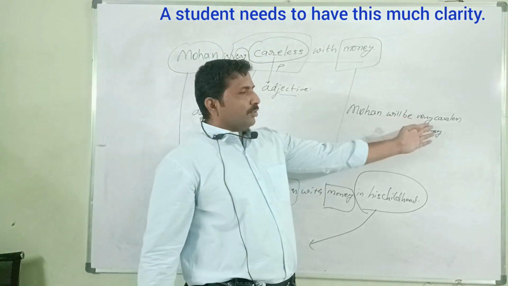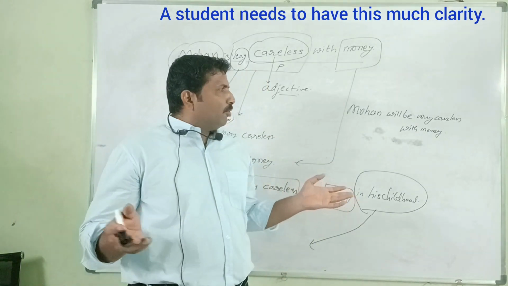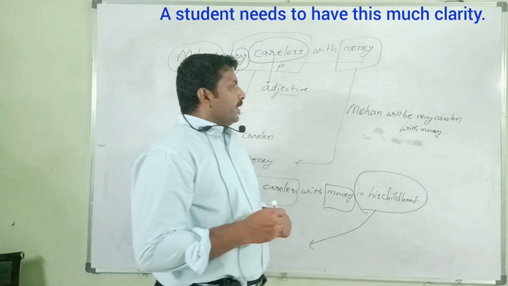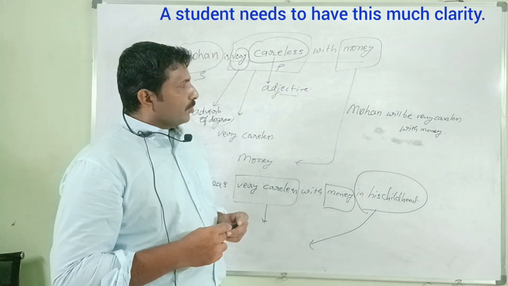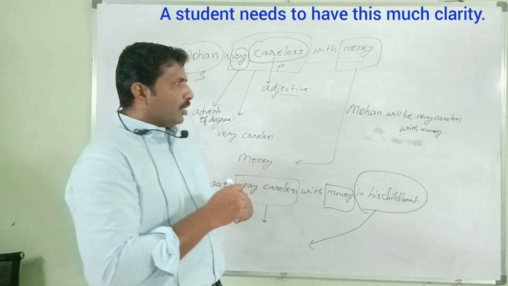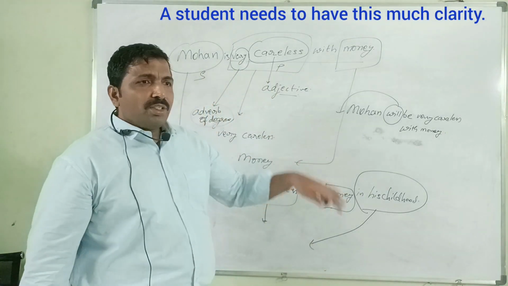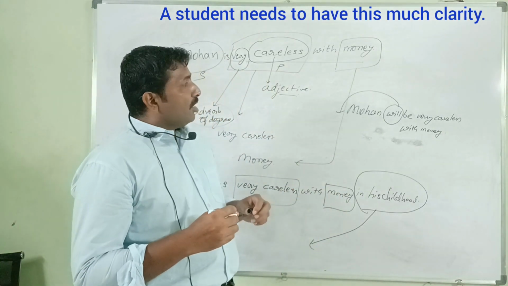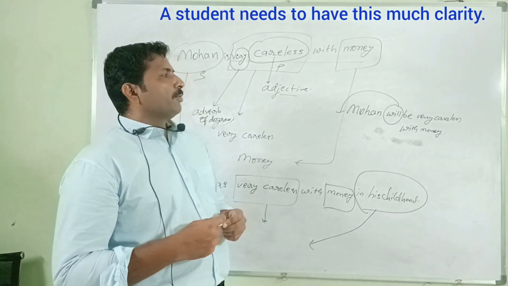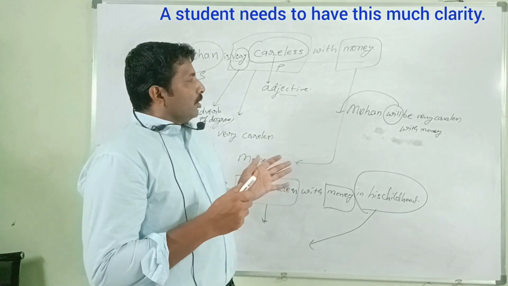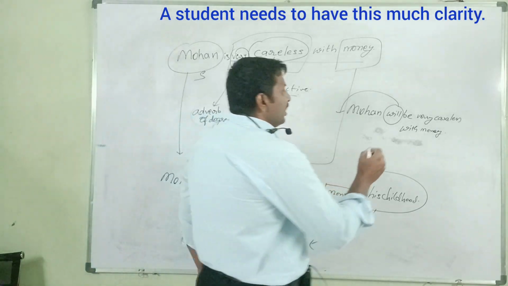Negative sentence: Mohan will not be very careless with money. Good. Again, yes or no question: Will Mohan be very careless with money? Will should be here. Negative yes or no question: Will not Mohan be very careless with money? Very good. Very careless again must be the answer.